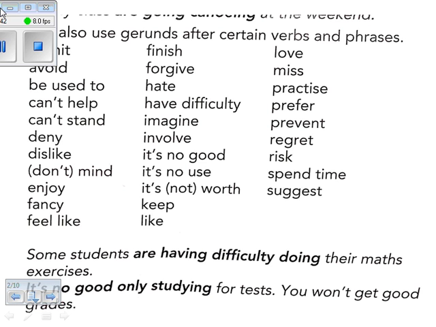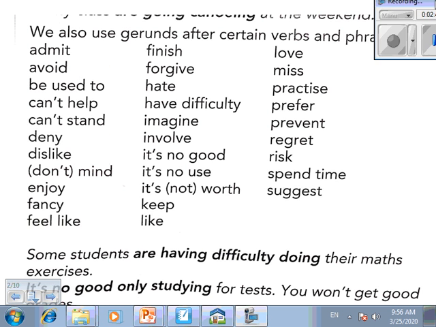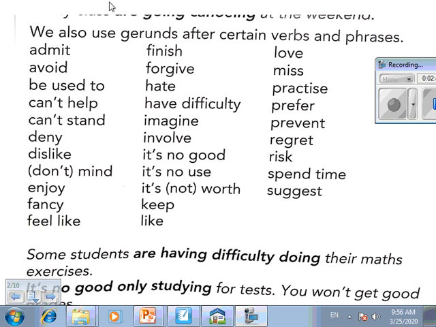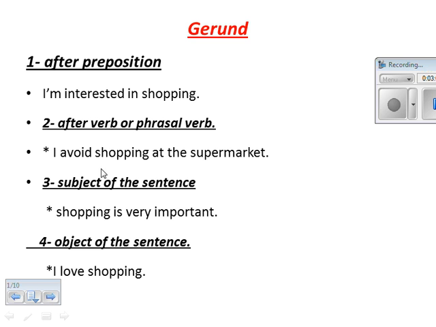Here are some verbs or phrases that we use gerund after. So when I say admit, it is followed by gerund. I admit stealing your pen. Avoid. Guys, do you remember this sentence? I avoid shopping. So after certain verbs like avoid, I use ing or gerund.